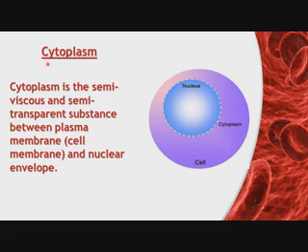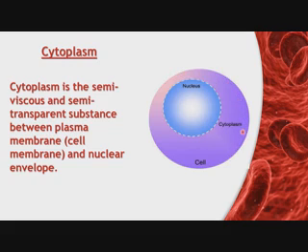the cell. Okay, so cytoplasm is the semi-viscous and semi-transparent substance between the plasma membrane and nuclear envelope. Now look at this portion, that is the cytoplasm. And in between there is the nucleus. So the outermost layer of the nucleus is called the nuclear envelope, and that is the cell, and the outermost layer of the cell